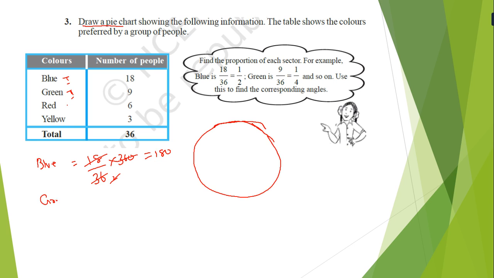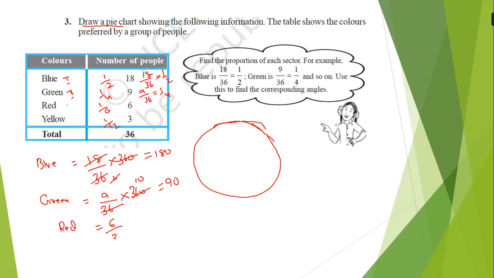Now green. For green, 9 upon 36 into 360. If you want to make a fraction, then 18 upon 36 is a 1 by 2 fraction. Here 9 upon 36 is a 1 by 4 fraction. So 90 degrees. Here 1 by 2 fraction, here 1 by 4 fraction, here 1 by 6 fraction, and 1 by 12 fraction.